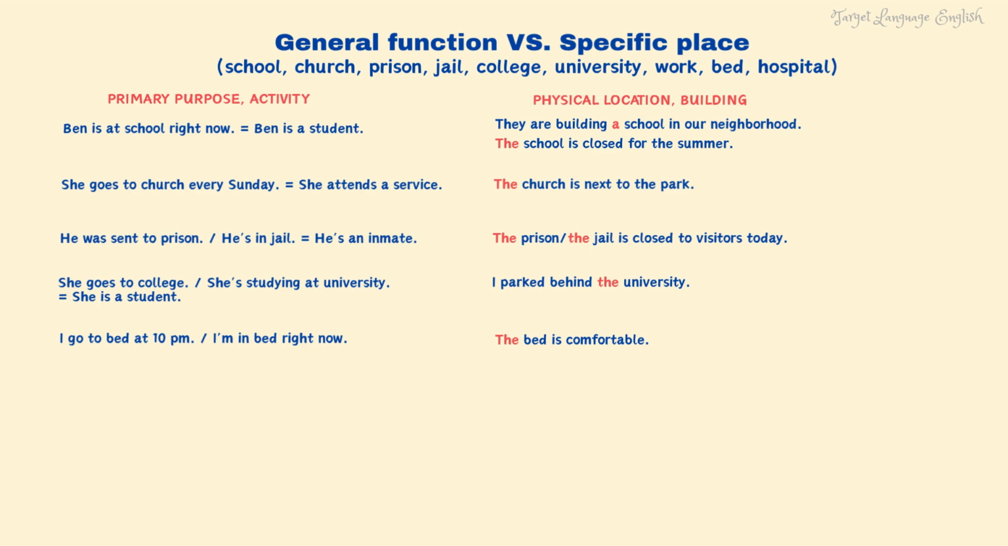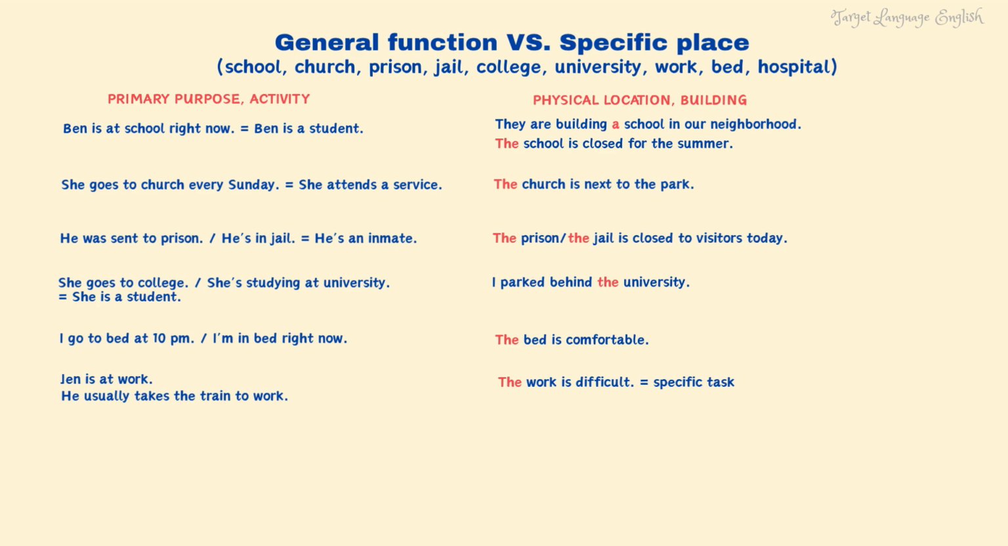Similarly, with work, if we're talking about an activity, we do not use an article. For example, Jen is at work. He usually takes the train to work. But if we say the work is difficult, we mean a specific task or job and we need an article.